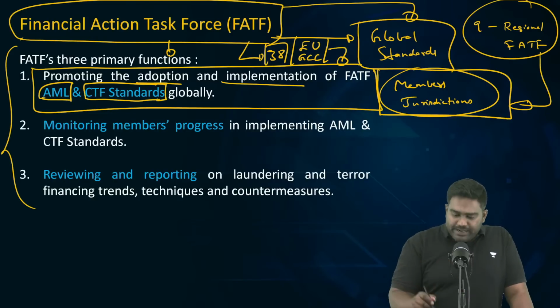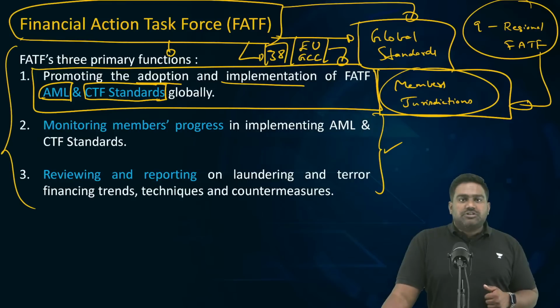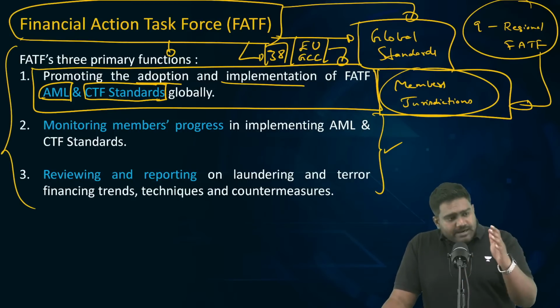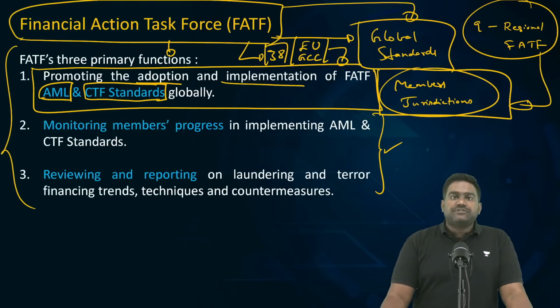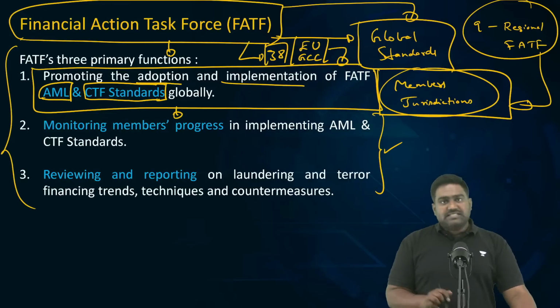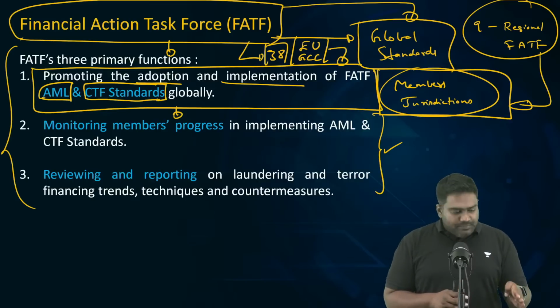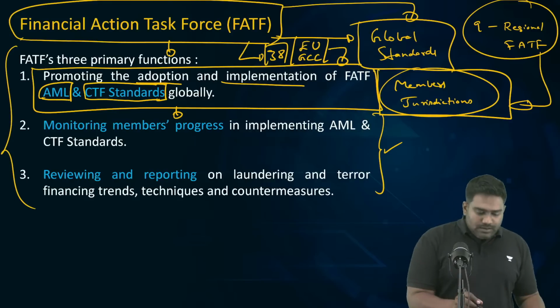They have to declare money laundering as a criminal offense. They have to provide the required infrastructure and provisions and facilities to the concerned authorities to tackle money laundering and terrorist financing. They have to implement certain checks and balances in the banking system, in the financial system, so that there can be a clear check on money laundering practices and terror financing practices. So FATF acts as a policy making body coming out with these AML and CTF standards. AML stands for anti money laundering standards, CTF stands for counter terror financing standards.